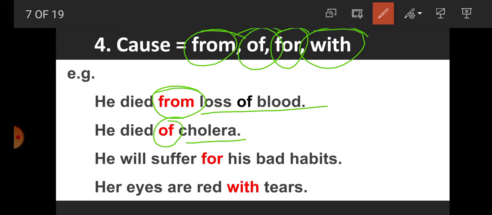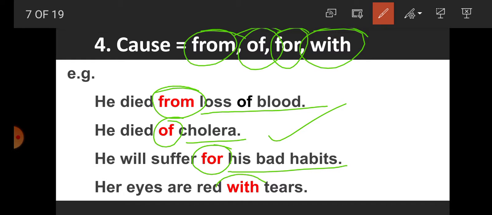So if there is any disease, we have to use of for the cause of death. He will suffer for his bad habit. Students, if there is a bad habit, we use the preposition for to give the cause. Her eyes are red with tears.